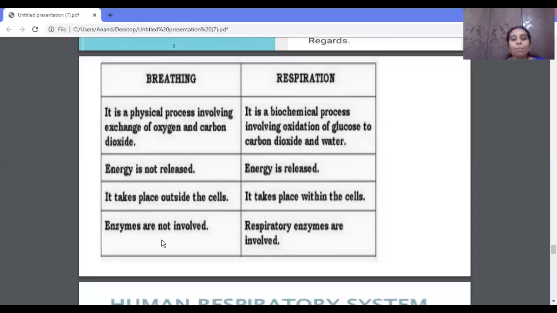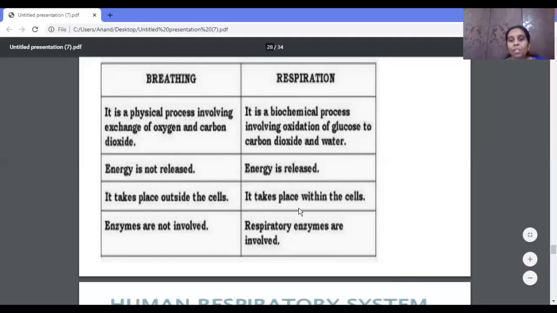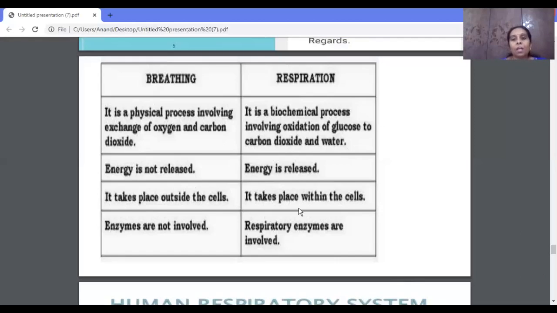Here the cell will not be involved in this process, and even the enzymes that break glucose into energy are not involved at all. Whereas respiration is a biochemical process where the food is oxidized, that is, glucose is oxidized to carbon dioxide and water. Here the release of energy takes place. And where does respiration take place? It takes place in the cell. Of course, respiratory enzymes are involved.